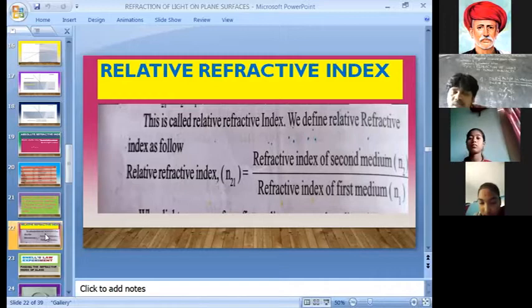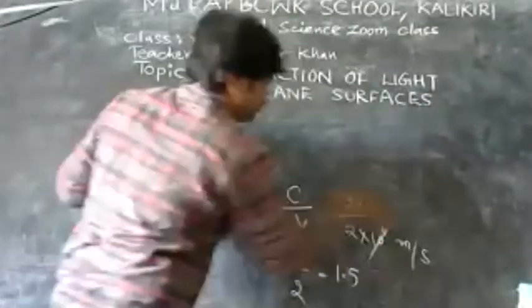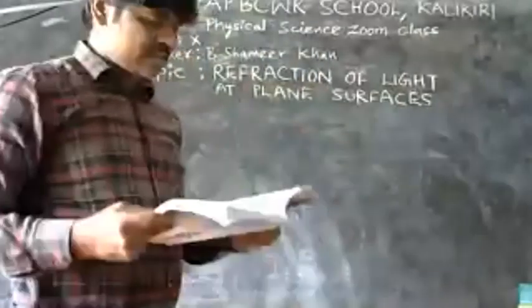Suppose I take another one. Now I need to use the board, one minute. Please observe the table in your textbook. Here some refractive indexes are given.